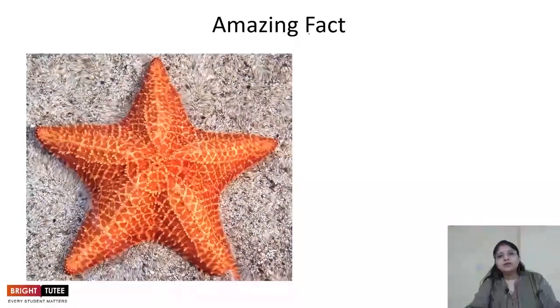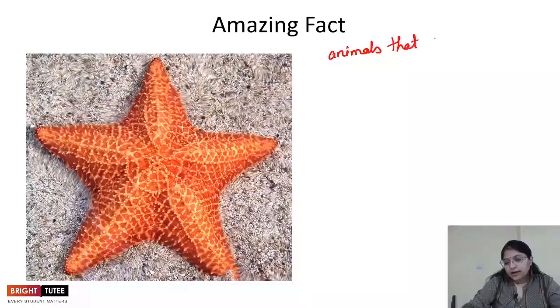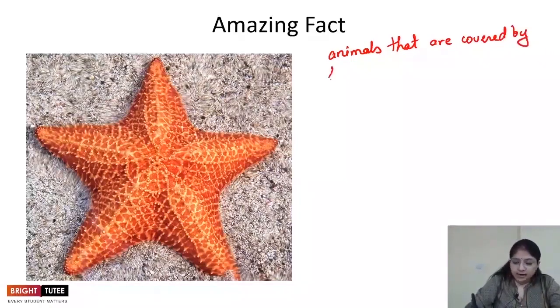If you have gone to the beaches, you will find small starfish present on the surface of the beach sometimes. When you look at it, you will not be able to understand how this animal actually eats. There is a very special way in which the starfish eats. Let's understand that. Usually the starfish feeds on animals that are covered by hard shells, right?